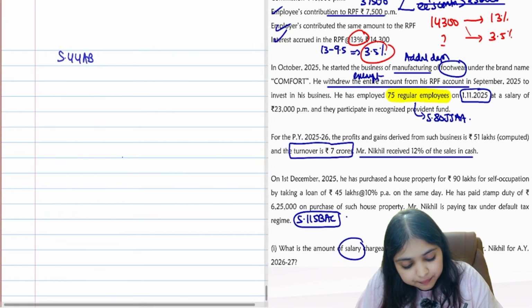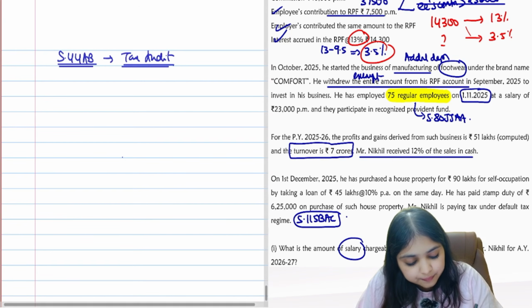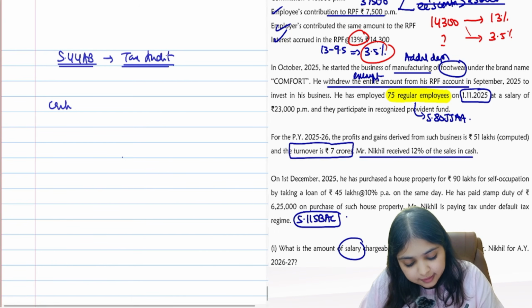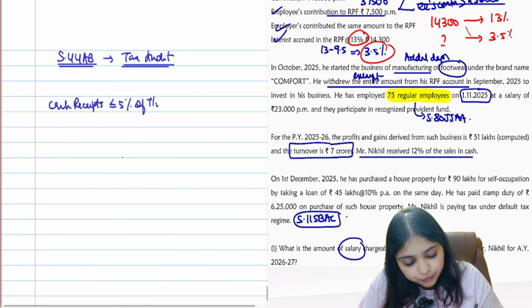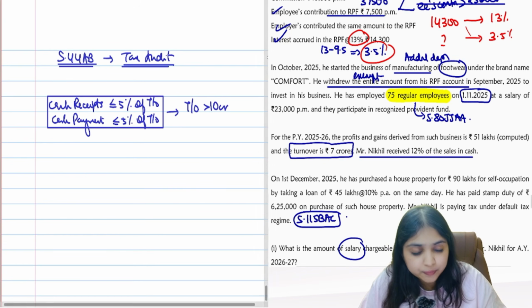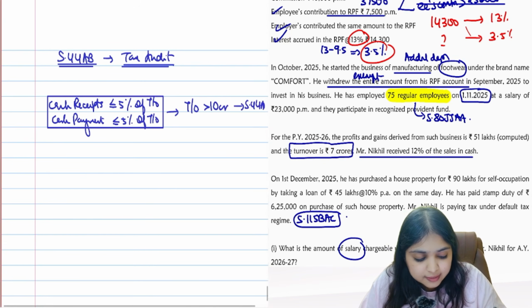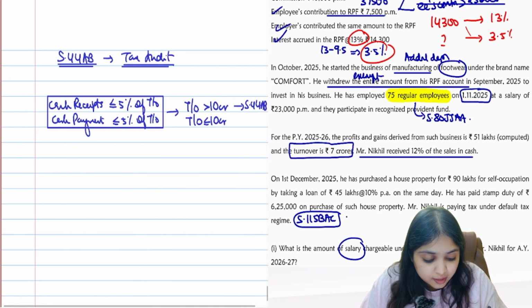Section 44AB, tax audit. See, if the assessee's cash receipt is within 5% of turnover and the assessee's cash payment is within 5% of turnover, if both the conditions are fulfilled, then if the assessee's turnover is more than 10 crore, only then will tax audit apply, guys. Are you aware of this point? If the assessee's turnover is within 10 crore, then tax audit will not apply, guys.